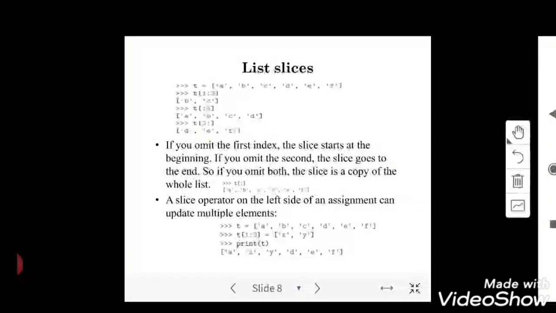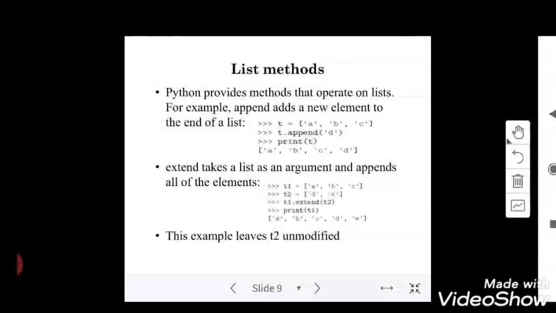Even if you want to update more than 2 or 3 elements, more than 4 elements, it can be done. As an example, it has been shown only for 2 values. If you want to do more than 2 values, you can use list slices and list methods. We have a number of methods supporting lists in Python, but we will be discussing only two methods. One is append and the second one is extend.